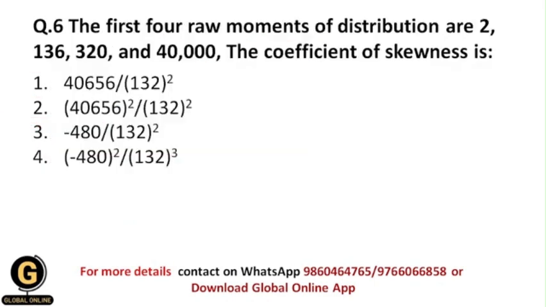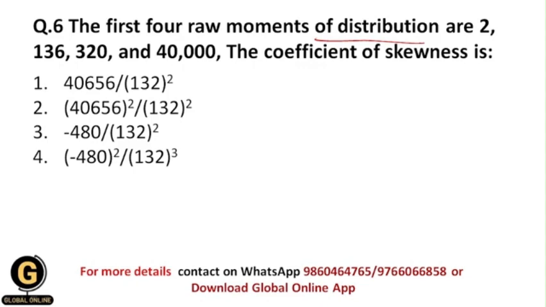Okay, the first 4 raw moments of a distribution are 2, 136, 320 and 40,000. The coefficient of skewness is... Now again here in this question they have asked you to calculate the coefficient of skewness, but they have given you 4 raw moments of the distribution.